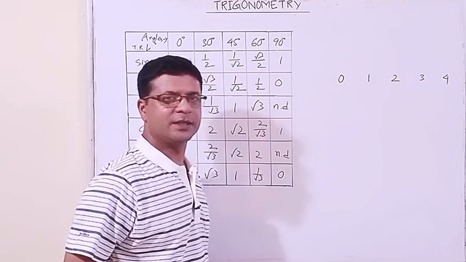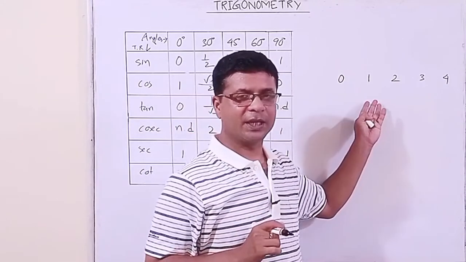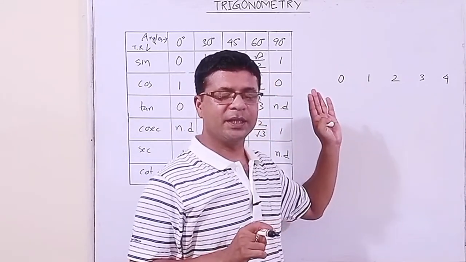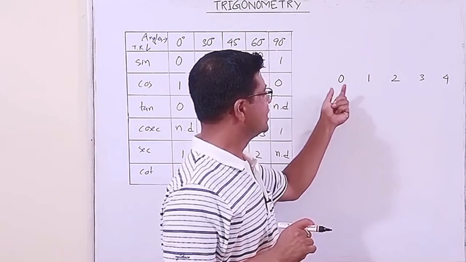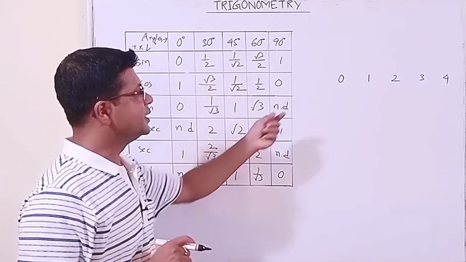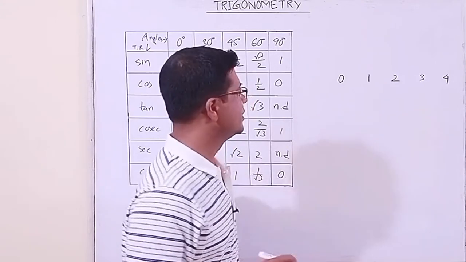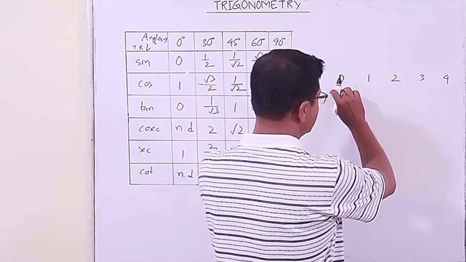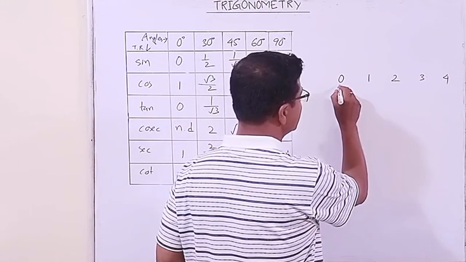Let us divide each. This is all a mechanical way. The actual reason is that in general mathematics, all the proofs are there for how to get these angles. This is only the mechanical way of remembering, not the actual reason. So we have written 0 to 4 serially. Each number you divide by 4.